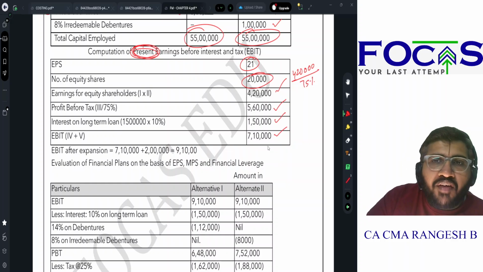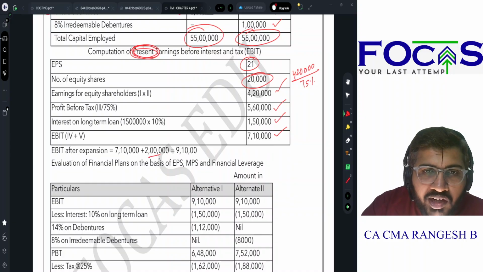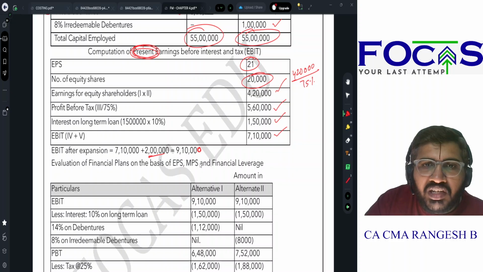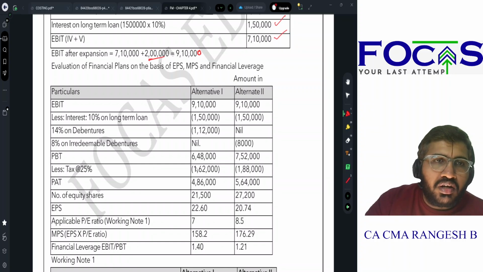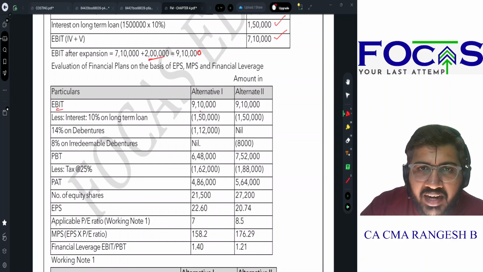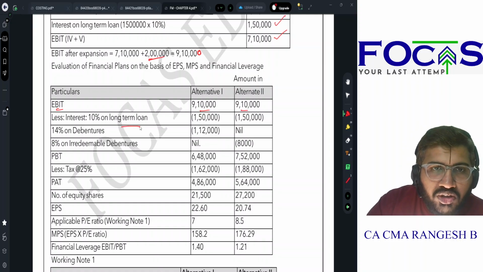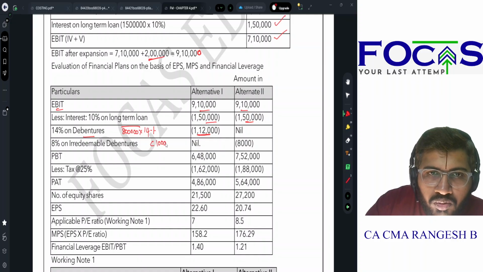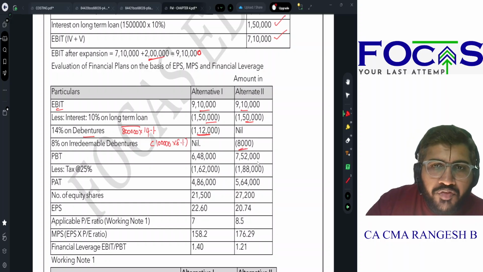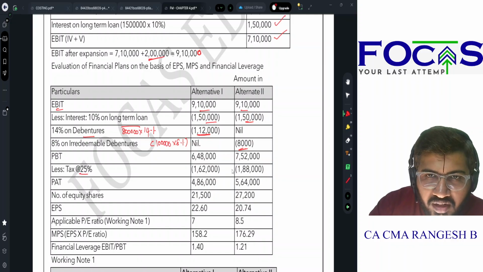They have given you that after this expansion, EBIT will increase by 2 lakh rupees. So EBIT after expansion will become 9,10,000 rupees. Now let us compare the different metrics. EBIT is 9,10,000 and 9,10,000. Interest on 10% loan, ரெண்டு இடத்துலயும் இருக்கும் 1,50,000. 14% debentures, 8 lakhs into 14% gives you 1,12,000. Here 1 lakh into 8%, alternative 2, it gives you 8,000. Profit before tax, we are arriving at tax at 25%.